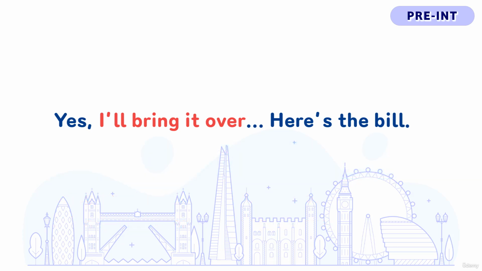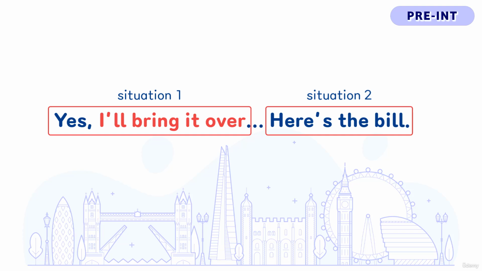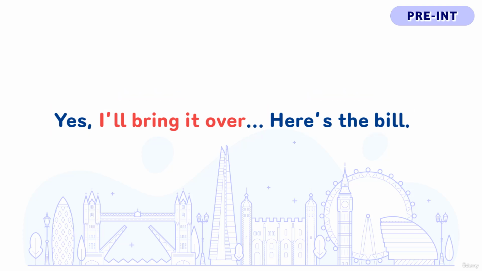Also, as we learned in one of our earlier lessons, when we hand over something to someone, we can say here's and then say what we are handing over, which in this case is the bill. Lastly, although these two parts are said together in one line, in real situations, there is likely to be some time gap between these two parts.